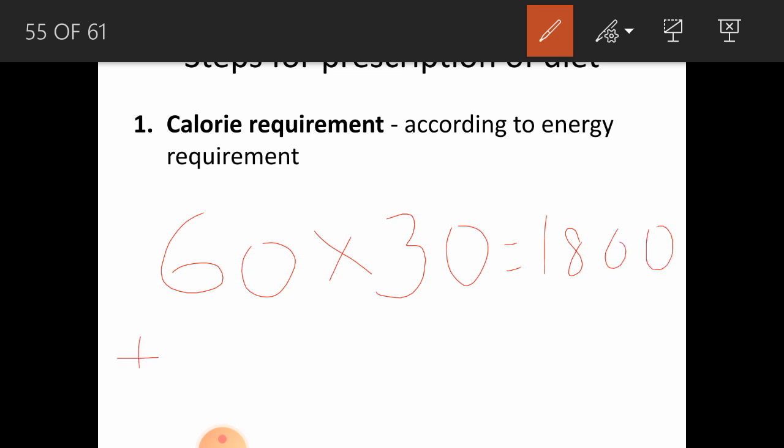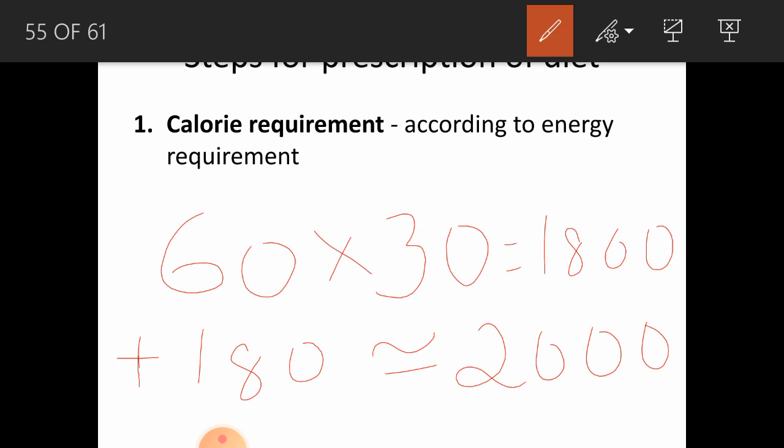Plus we need to keep in account the SDA, specific dynamic action, that is 10% of 1800, that is coming around 180. Roughly approximately it is coming as 2000.